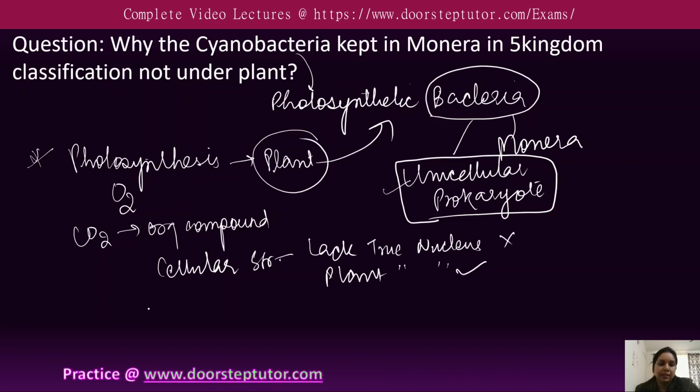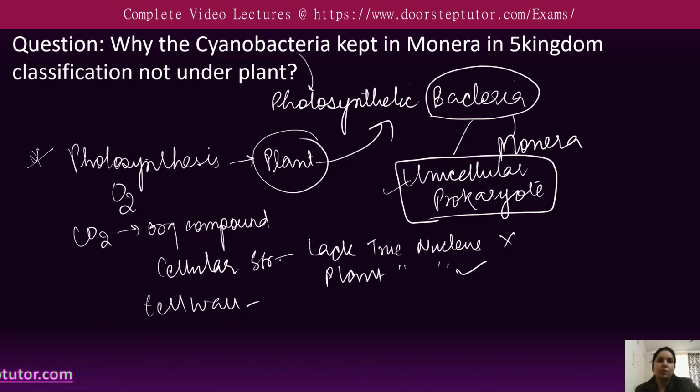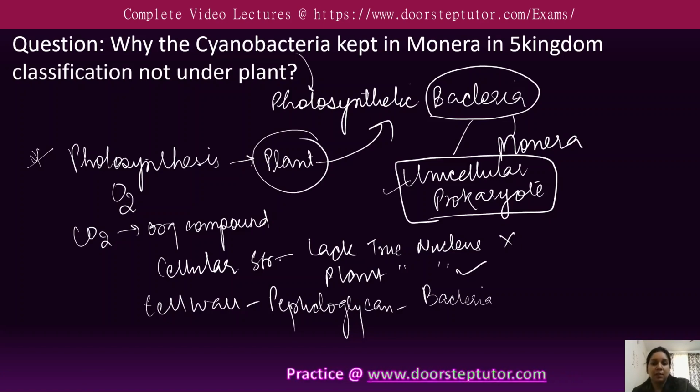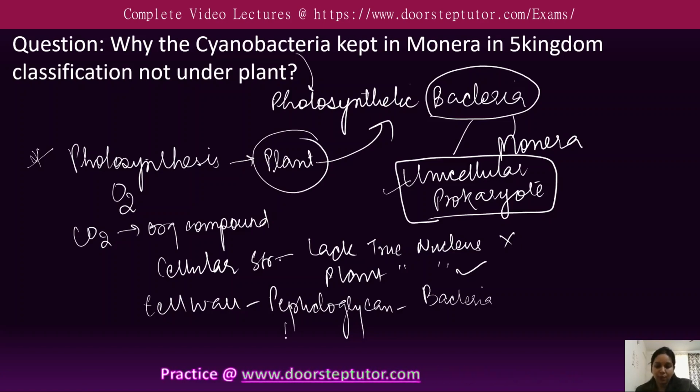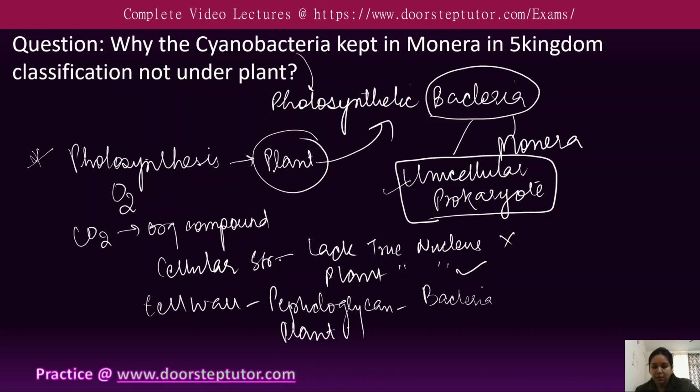Okay, the second difference lies in the cell wall, and we know it belongs to the bacterial group. So their cell wall composition includes peptidoglycan, which is the main feature of bacteria only. That is why it is kept in the Monera kingdom. While in the plant kingdom, the plants usually have a cell wall made up of cellulose.